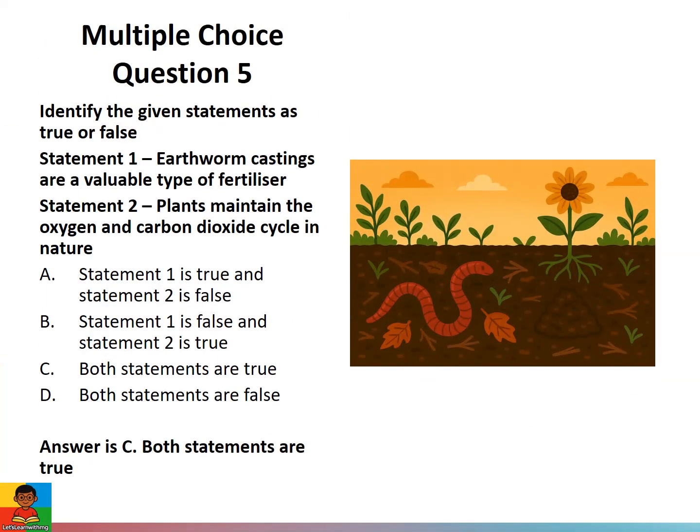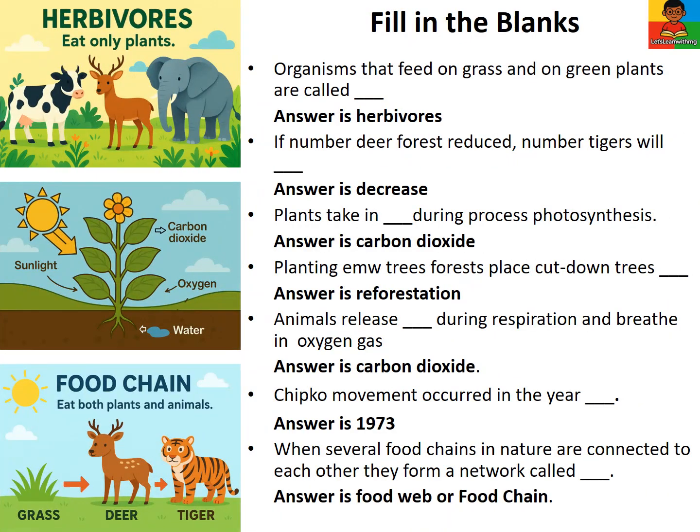Multiple choice question 5. Identify the given statements as true or false. Statement 1. Earthworm castings are a valuable type of fertilizer. Statement 2. Plants maintain the oxygen and carbon dioxide cycle in nature. A. Statement 1 is true and Statement 2 is false. B. Statement 1 is false and Statement 2 is true. C. Both statements are true. D. Both statements are false. The correct answer is C. Both statements are true.